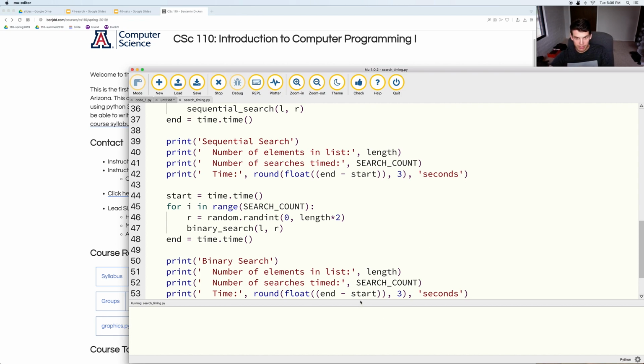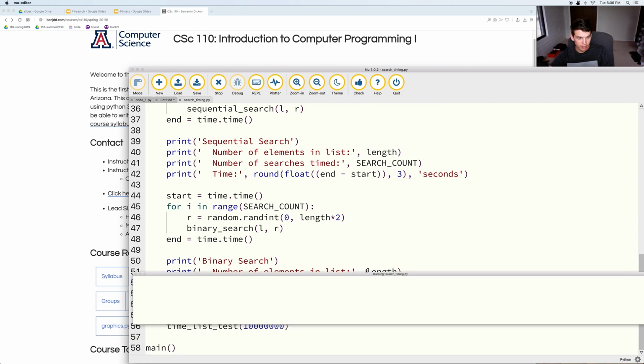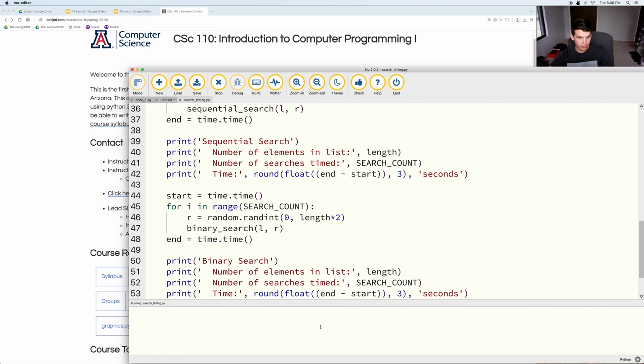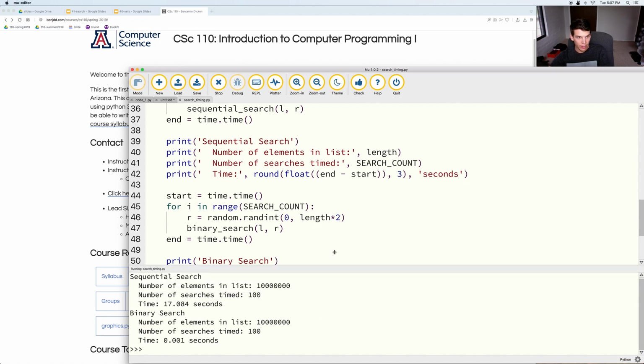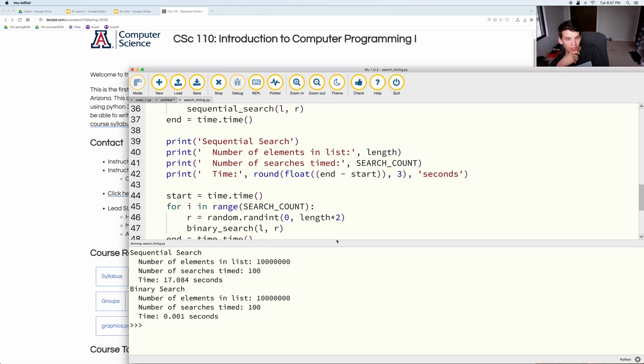So it's running. All right, so there we go. For sequential search, 17.084 seconds. For binary search, 0.001 seconds. So binary search was way, way, way, way faster for a list of 10 million elements.